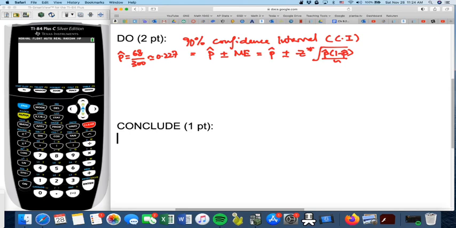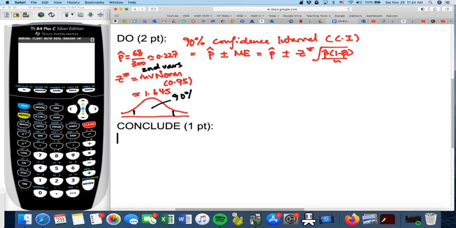Now, let me explain first of all, to find Z star, you need to do Z star equals inverse norm of 0.95, right? Put that in a calculator, and that equals 1.645. By the way, to find inverse norm, we usually go to second VARS.